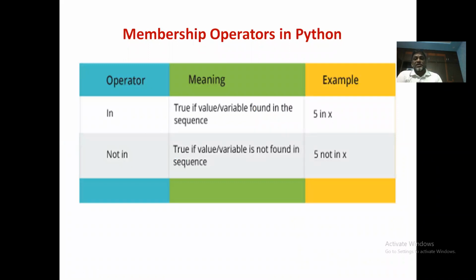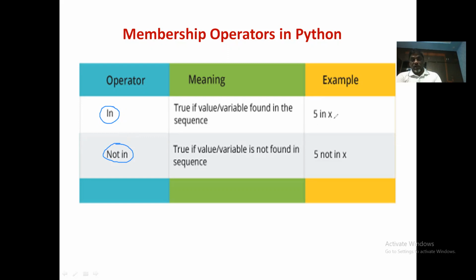Next one is membership operators in Python, which are used to find out whether a particular member is part of a particular sequence or not. Basically, there are two types of membership operators available in Python: one is in, and the second one is not in, to verify whether a particular member is present in a given sequence or not.